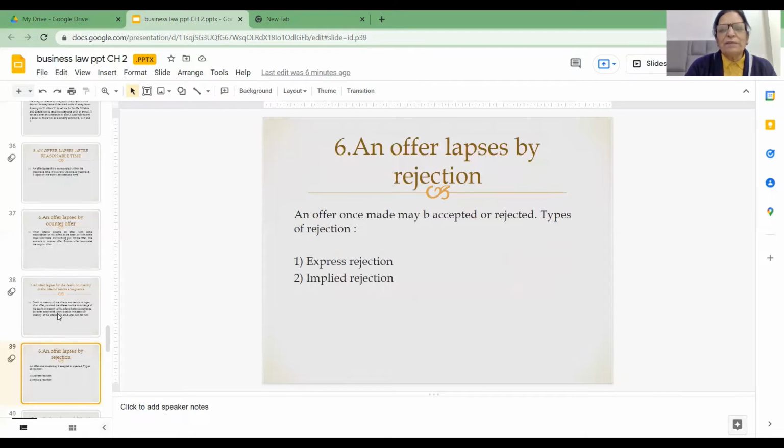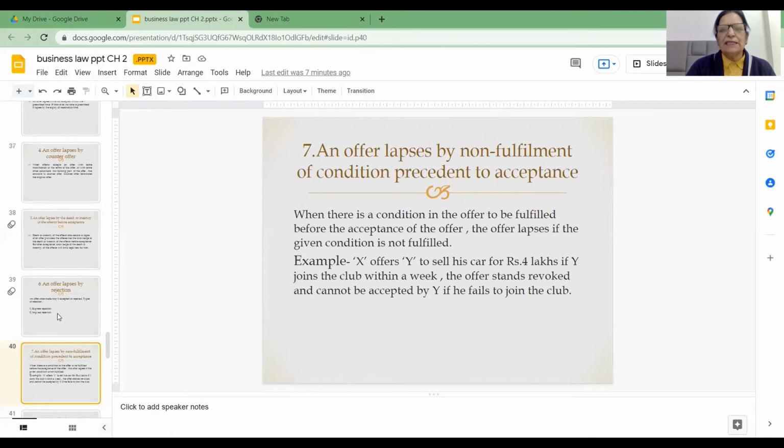Next is an offer lapses by rejection. Now, when we talk about rejection, friends, rejection may be of two types. One is express rejection, second is implied rejection. Now, you all know, friends, express rejection may be verbal or written. And implied rejection means it is always inferred from the conduct of the parties or from the circumstances of the case.